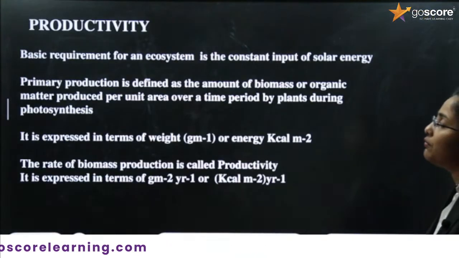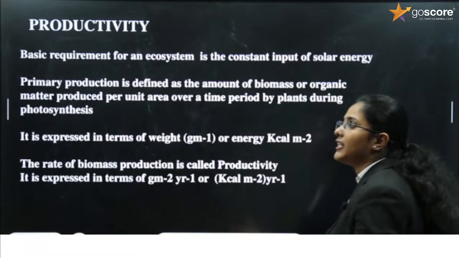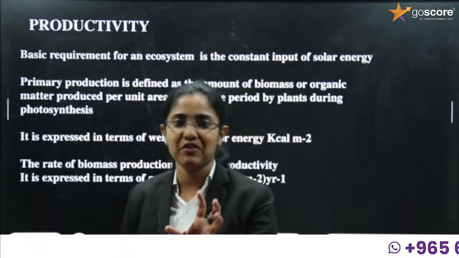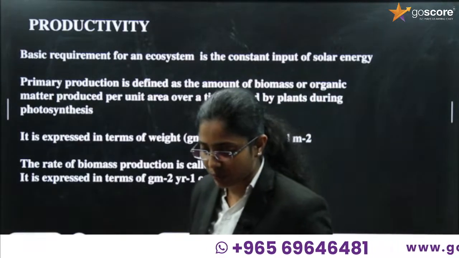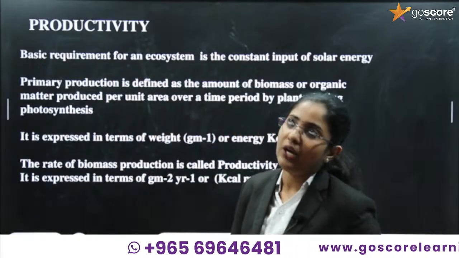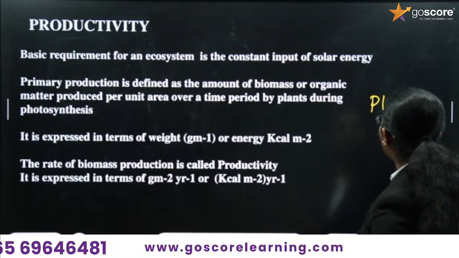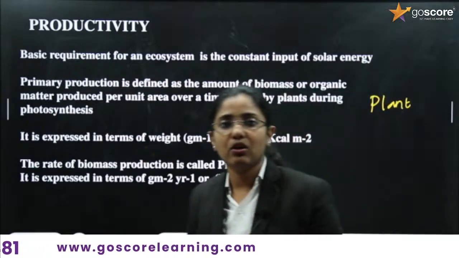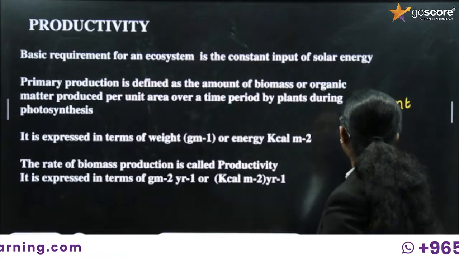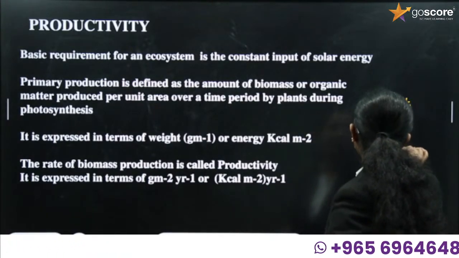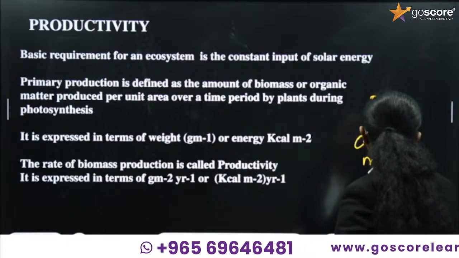Next we have to discuss productivity. A simple, small concept. What is productivity? It is about producing something. Who is producing in our ecosystem? Who acts as producers? We know that it is plants. As I told before, plants undergo a process called photosynthesis to produce organic substances. So the production of organic material is known as productivity.